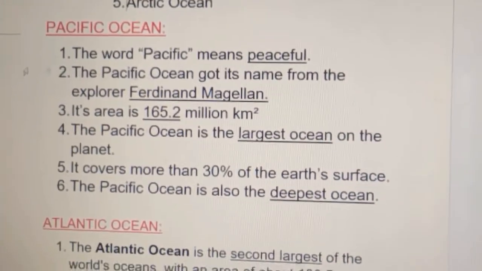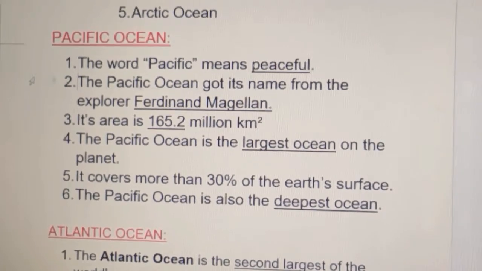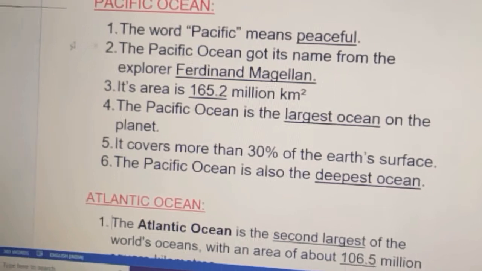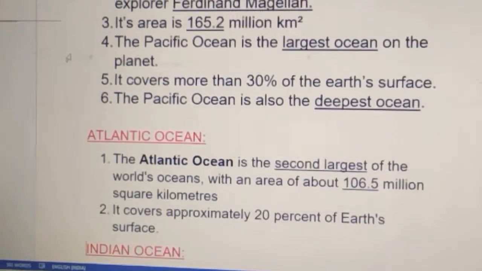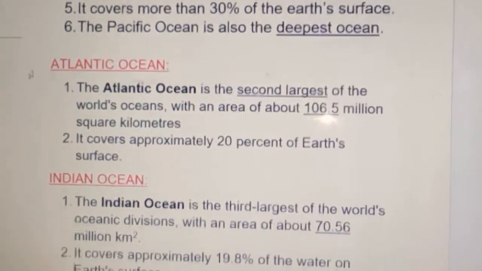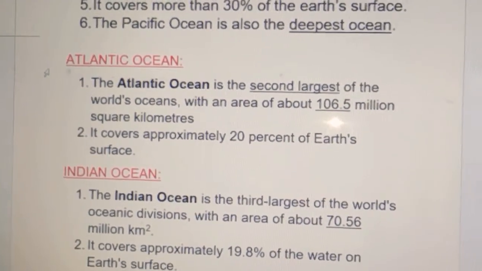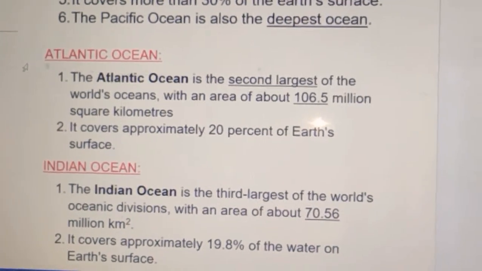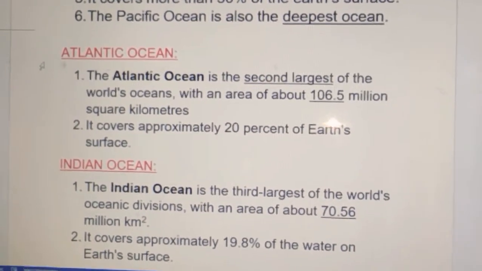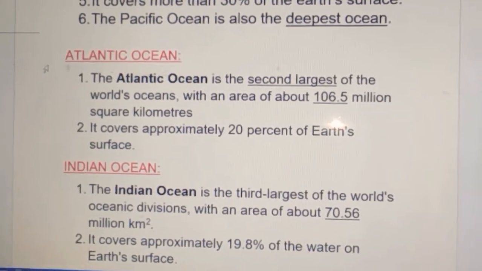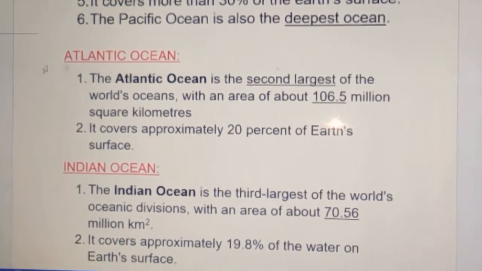Okay, let's go to Atlantic Ocean. Copied this Pacific Ocean. Yes, next comes Atlantic Ocean. It is the second largest of the world's oceans. Its area is about 106.5 million square kilometers. It covers approximately 20% of Earth's surface.